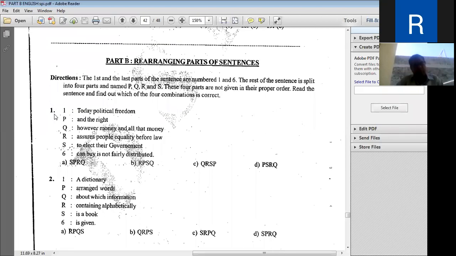And these PQRS are not in proper order. The student has to rearrange the jumbled parts of the sentence to form a meaningful sentence. The initial part of the sentence serves as a hint. Initial means the beginning part. This beginning part of a sentence serves as a hint or clue for arranging the given phrases into a meaningful sentence.